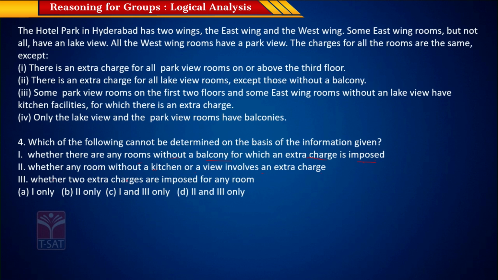So whether two extra charges can be imposed. This is definitely information which we do not know, right? So this is something we cannot determine. So we know that one option cannot be determined for sure, and this option cannot be determined either. This can be definitely determined. So the answer option is 1 and 3, that is answer option C.